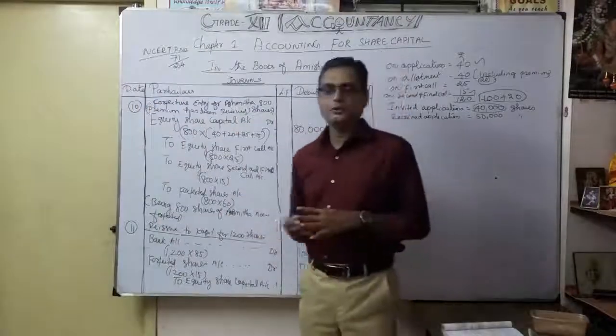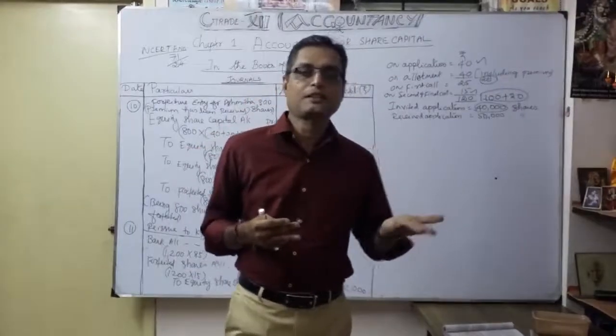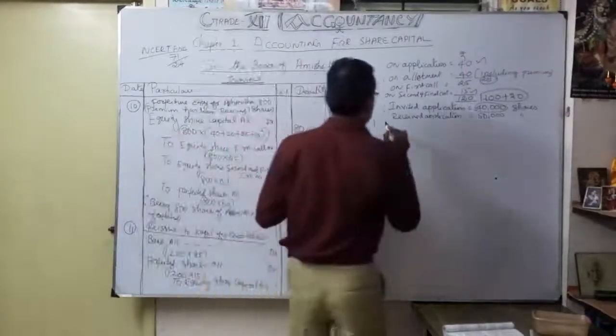Now, very important. After the reissue, you should be very careful about the actual total shares forfeited. For Rohit, 600 shares. Then Asmita, 800 shares. So 1,400 is the total shares forfeited.